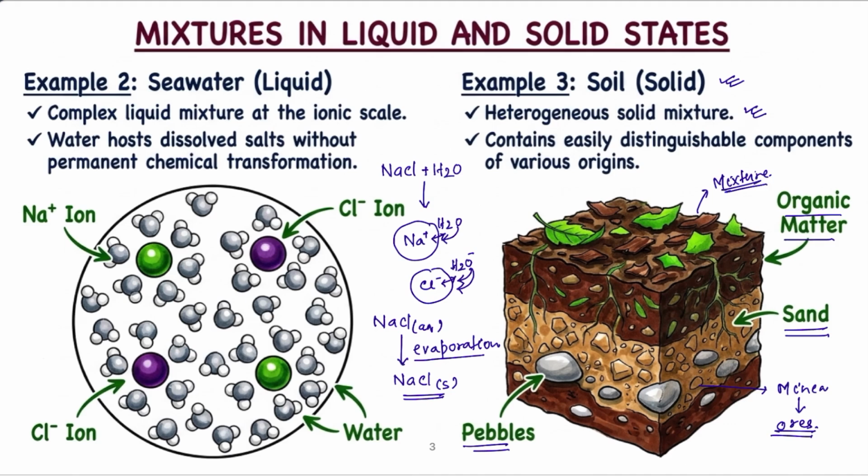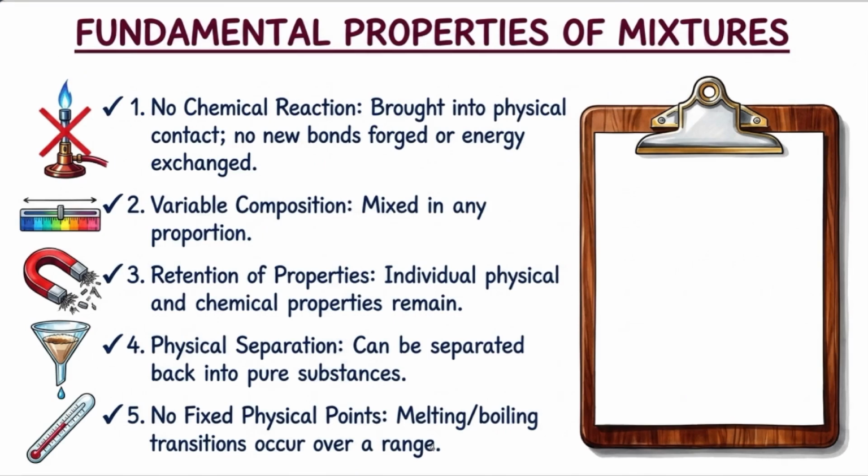Now what are the characteristics of a mixture, or what are the fundamental properties of a mixture? Let's try to understand now. The fundamental properties are as follows. The first property is that no chemical reactions occur between the components of the mixture. For example, if carbon, nitrogen and sand are mixed together, then we get a type of mixture. There is no chemical reaction going to occur between the carbon, nitrogen and sand.